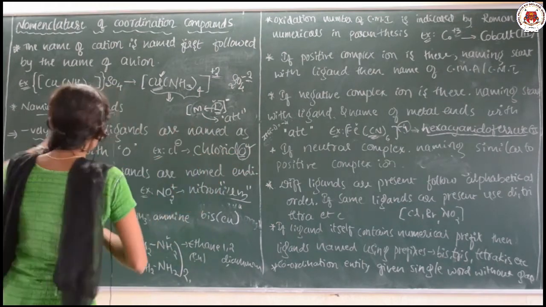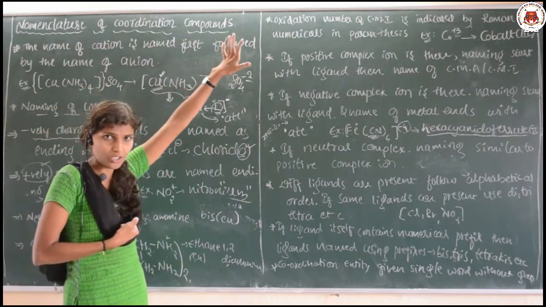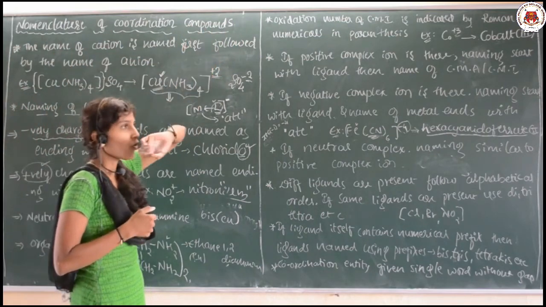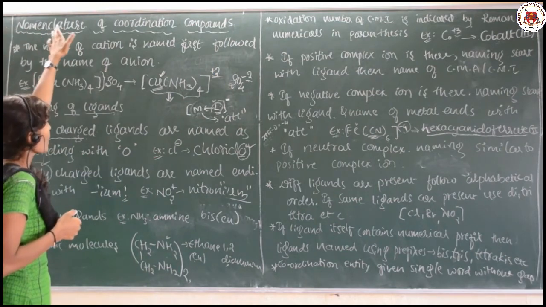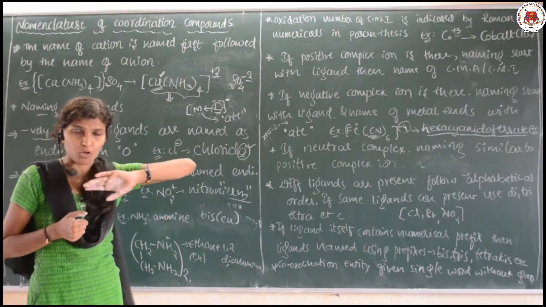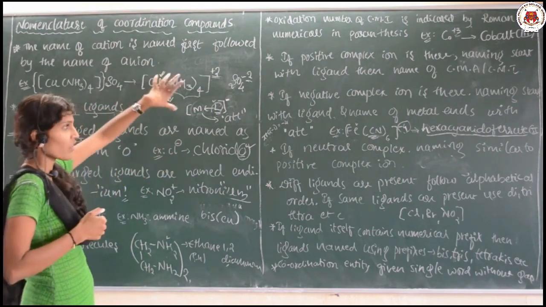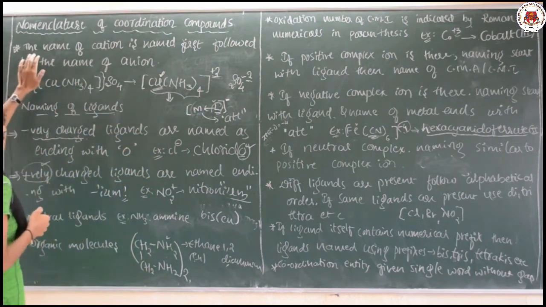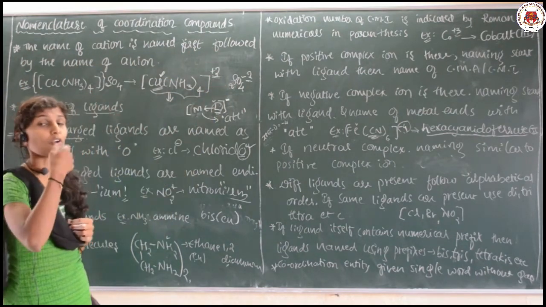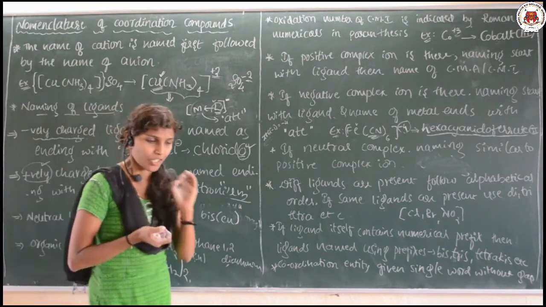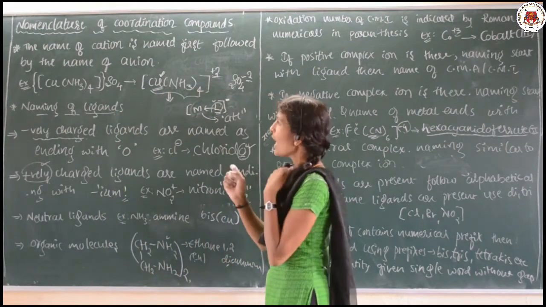Okay, see here we are discussing the nomenclature of the coordination compounds. While giving the naming to the coordination compounds, we have to follow certain IUPAC rules. So the first rule is the name of the cation is named first, followed by the anion. It means the cation should be named first, then only go for the anion.